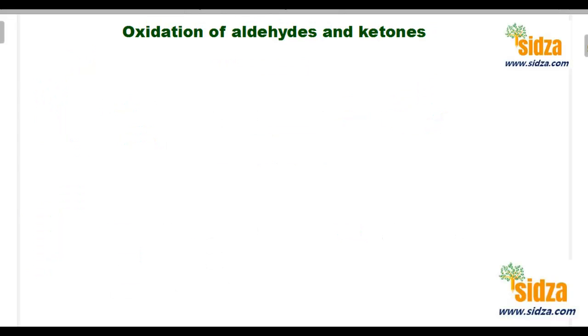So let's take a couple of examples. Suppose we have a compound A, a compound that contains a CO group, and we don't know whether it is an aldehyde or not. Now if I take KMnO4 solution, it oxidizes it into a carboxylic acid.